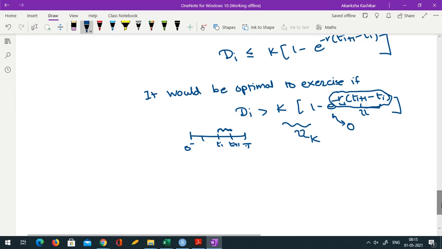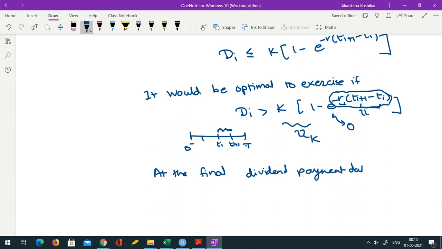The only exception might come at the final dividend payment date. What can change at the final dividend payment date? It may happen, I am saying may, not necessarily always, that the final dividend payment date is very close to the expiry date. Between the dividends there will be some significant gap, but the final dividend payment date and the expiry date have technically no relationship. They are independent of each other, so they can be close to each other.